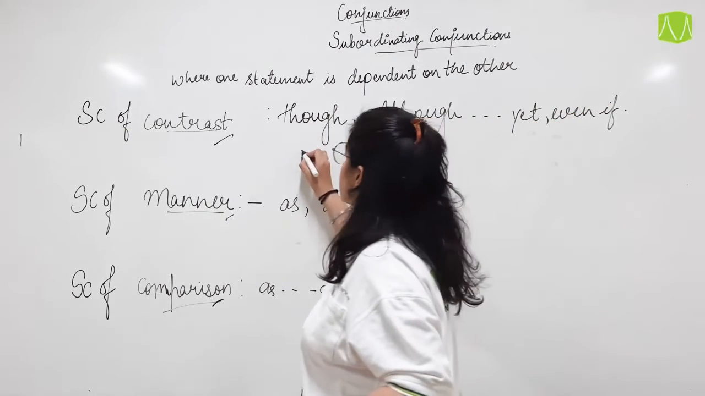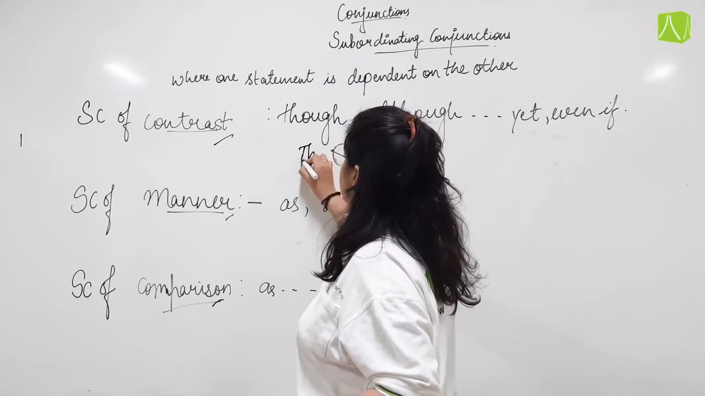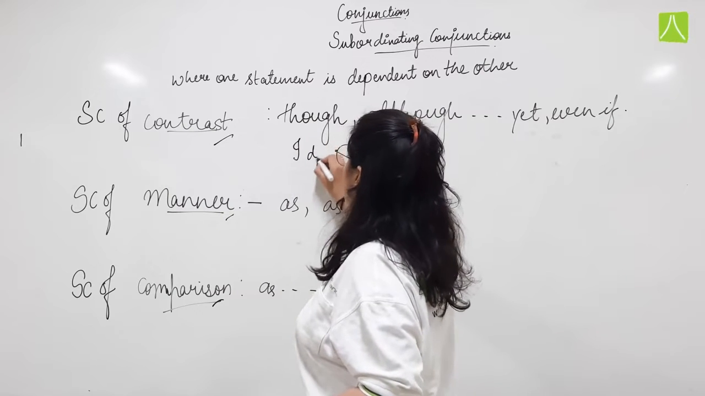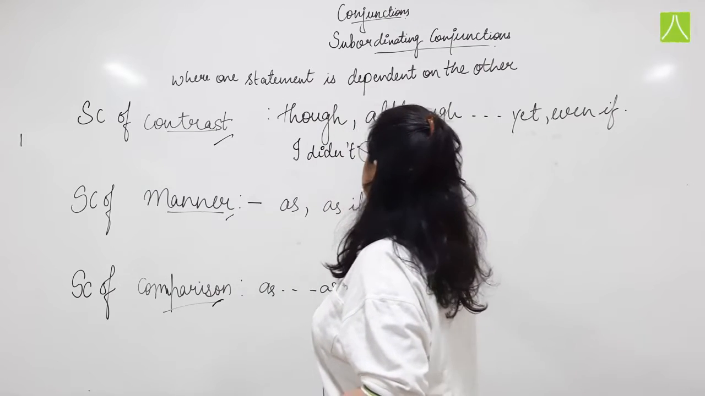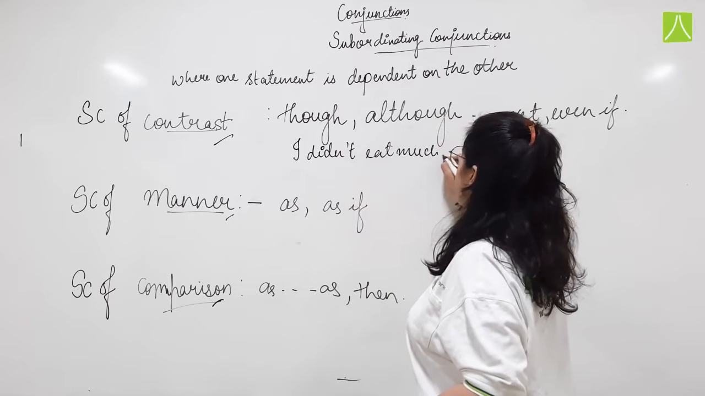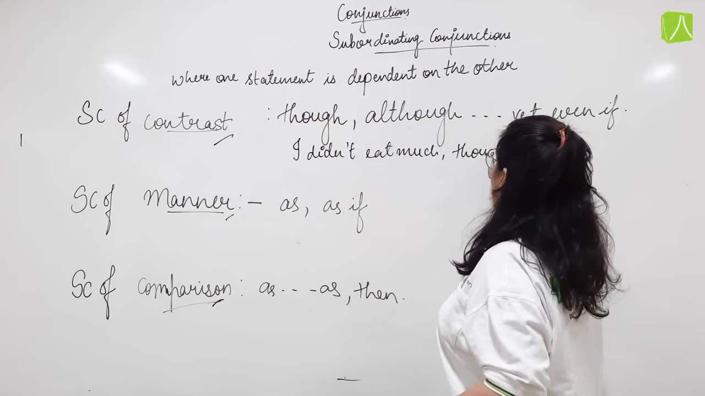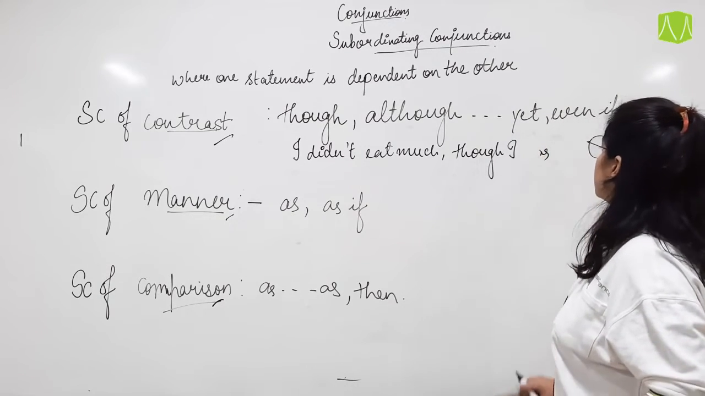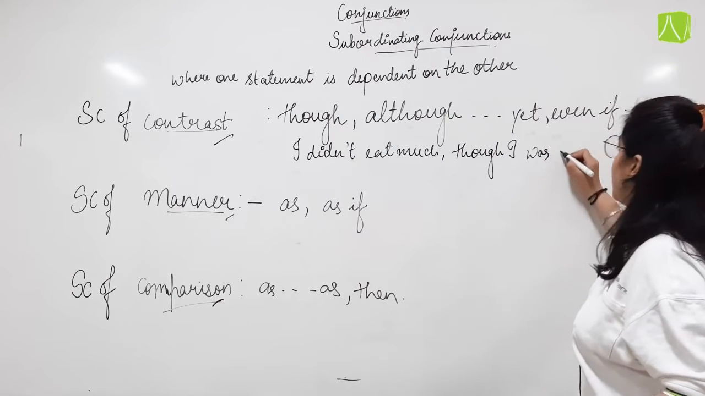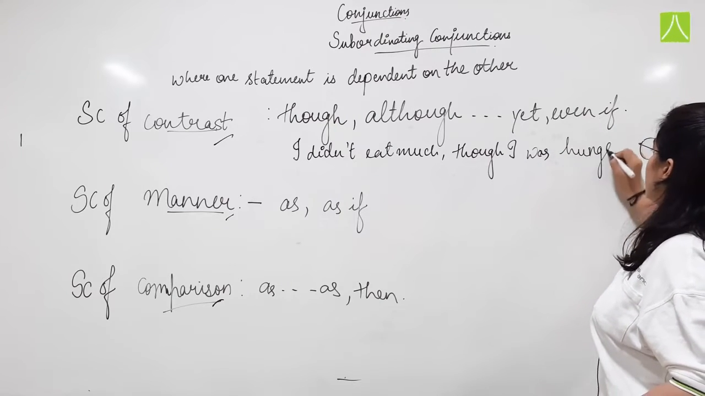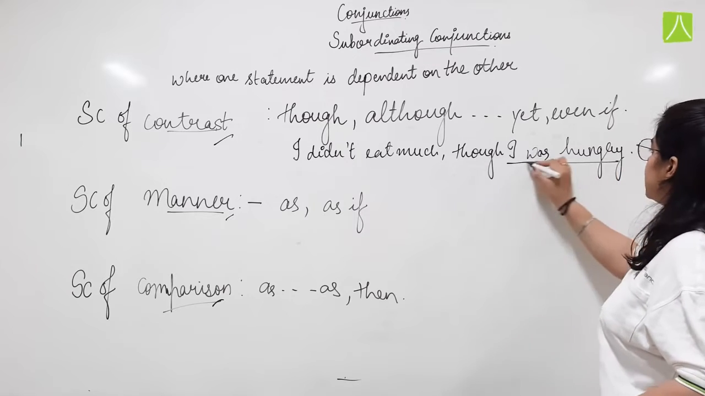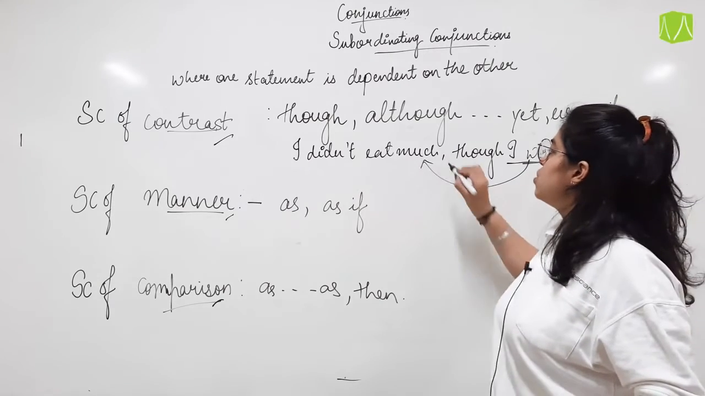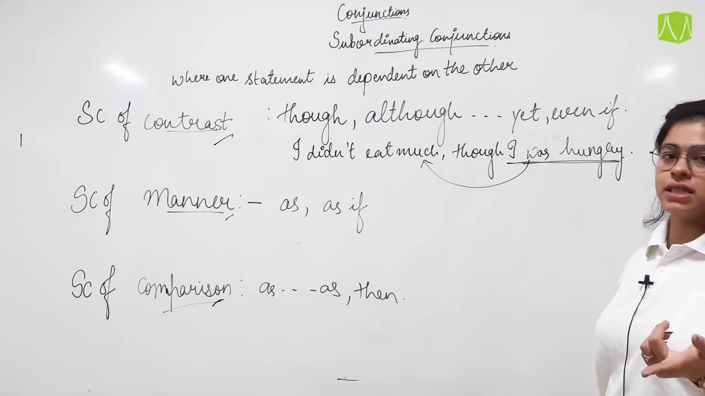So we can write it as: I didn't eat much though I was hungry. So me being hungry is an indication that I will eat much, but I did not eat. So I am telling two things that are contrasting to each other.